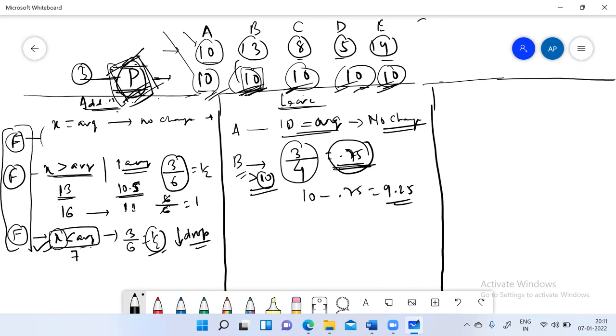So did you get the concept here? The average will drop here. Is it okay? Yes, sir. Very good. And then let's remove someone who is less than 10. So let's remove C.